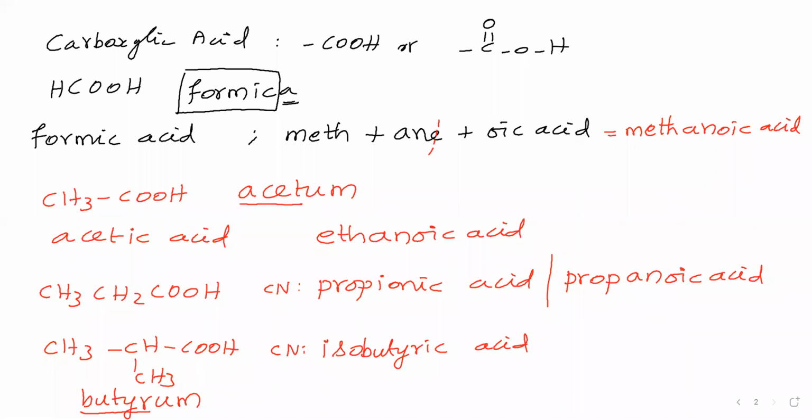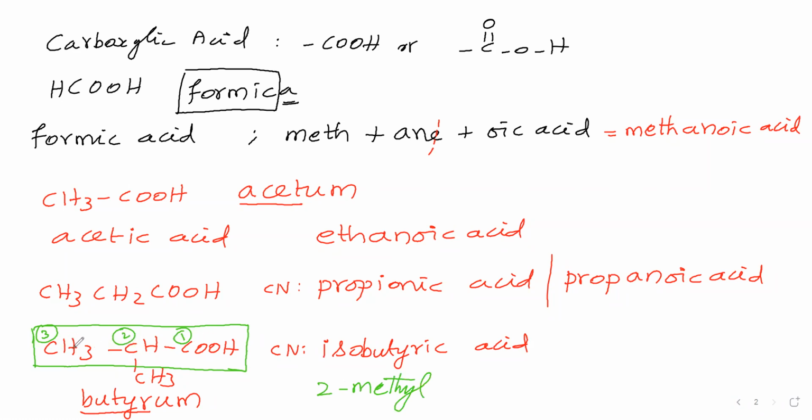What is the IUPAC name for this compound? That we will see. For the IUPAC name, select the parent chain. This is the parent chain. For this parent chain, give numbering. Here number 1, here number 2, here number 3. So we have given numbering. Now this is a methyl group present at the second carbon. Therefore we can say 2-methyl.